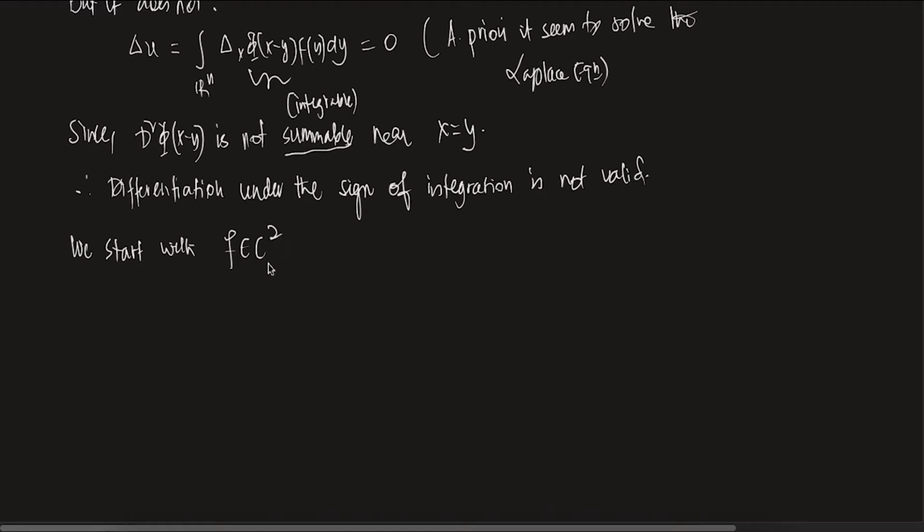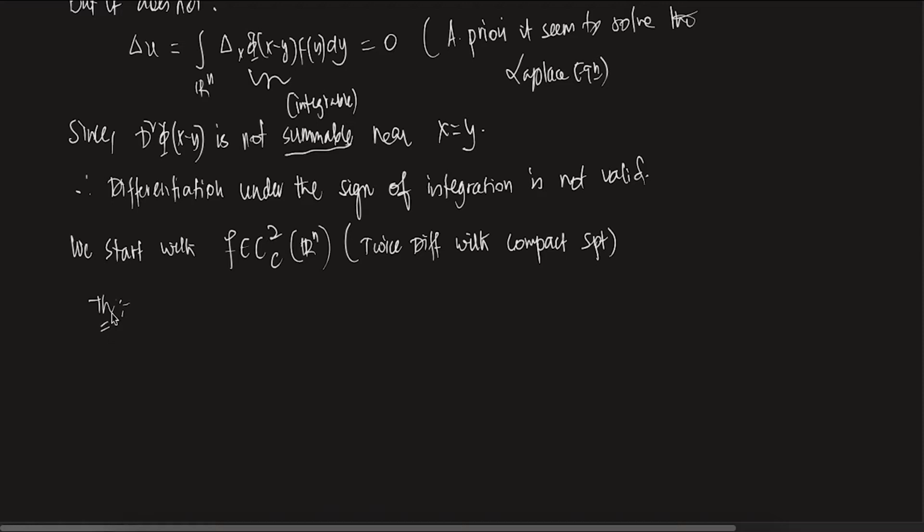Let's say C2, with compact support in Rn. Clear? So twice differentiable with compact support.